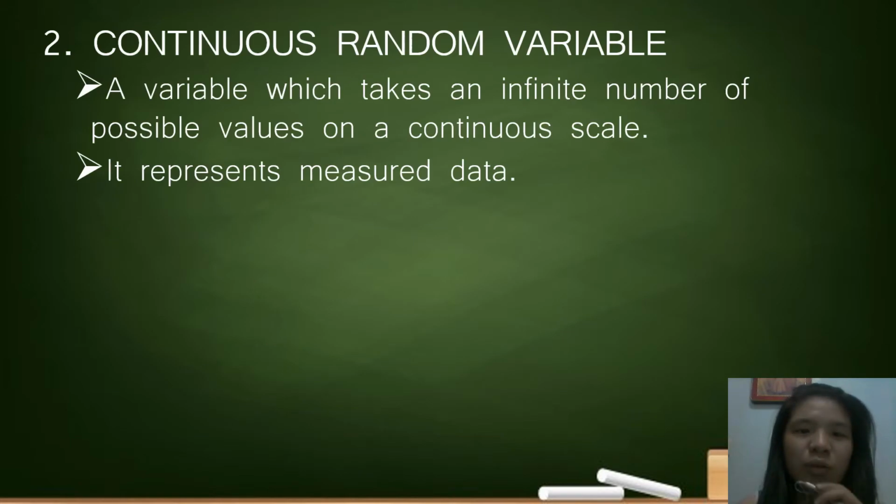So let us now go to the second type of random variable, the continuous random variable. So a continuous random variable is a variable which takes an infinite number of possible values on a continuous scale. So it represents a measured data, meaning it is measurable. So these are some examples of continuous random variable.